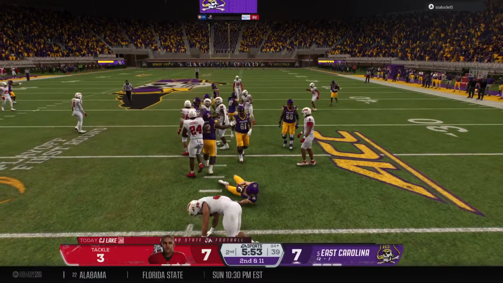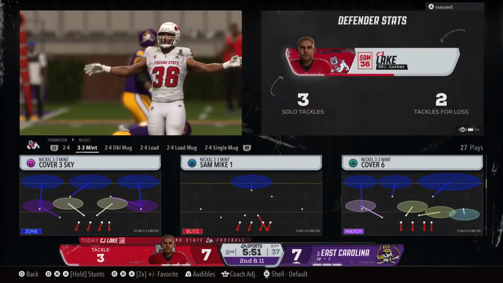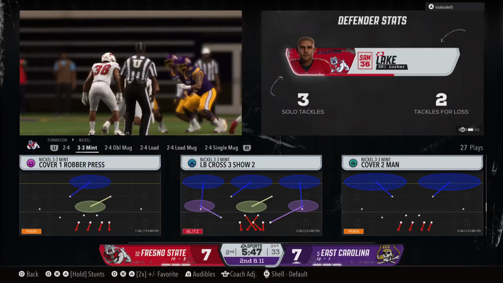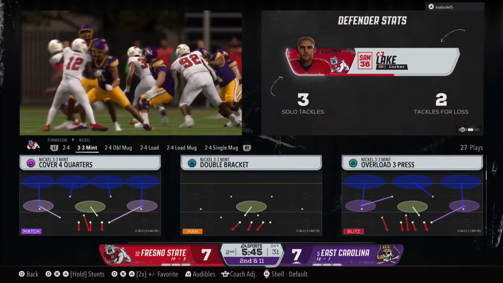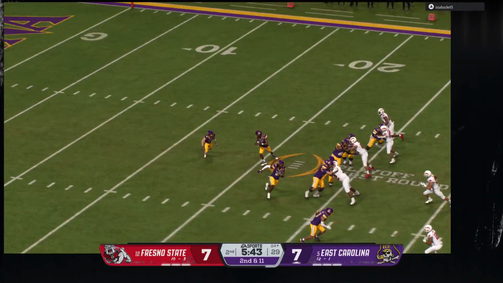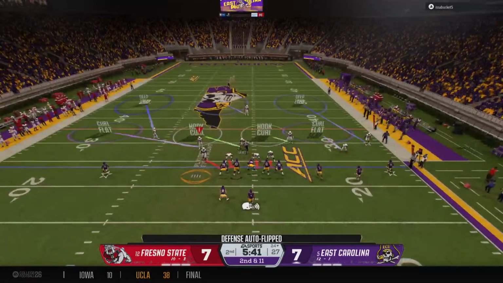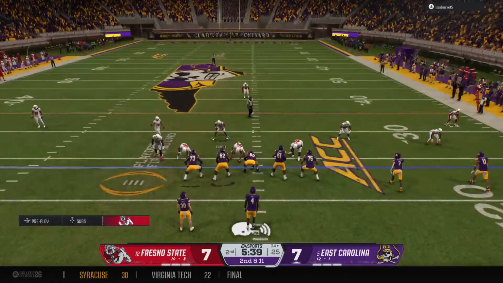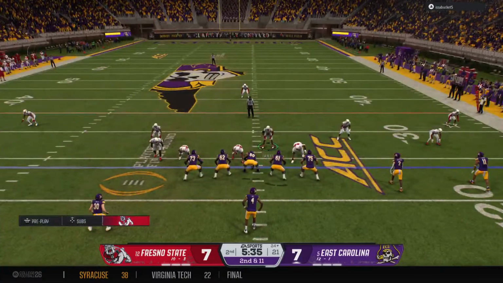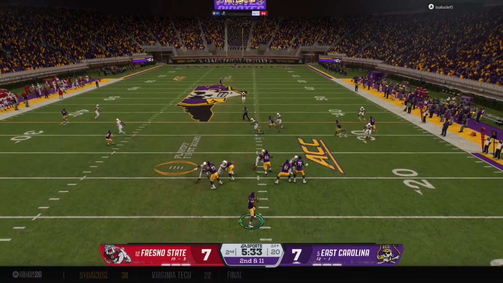And he goes nowhere. Stopped cold behind the line of scrimmage. Chris, that play just didn't have much of a chance at all from the snap. Quarterback hands this off, and there's just nowhere to go. It's almost like the defense was anticipating the play call, and they put themselves in a position to come up with a nice tackle for a loss. Quickly behind the sticks here after the loss.